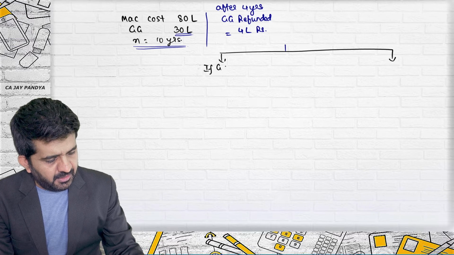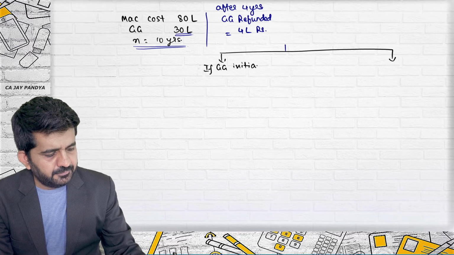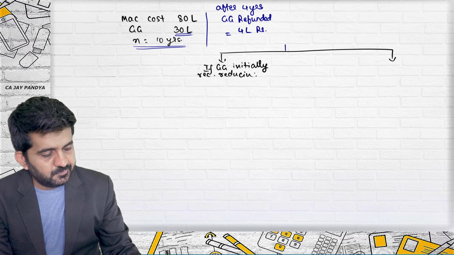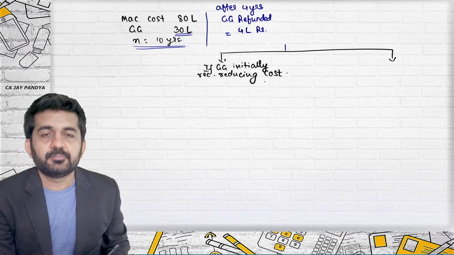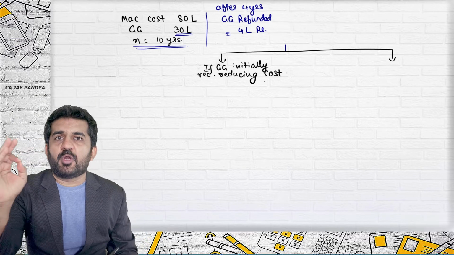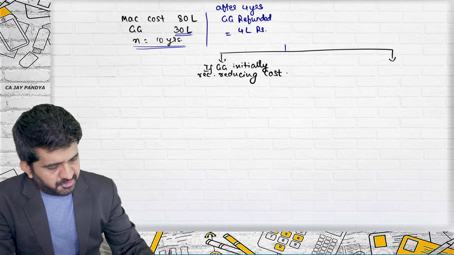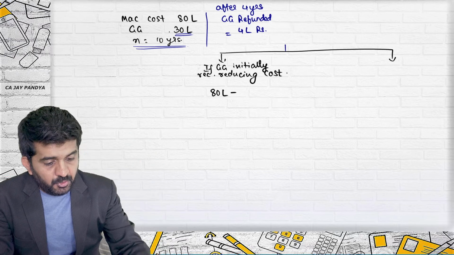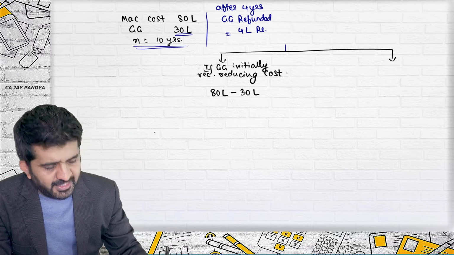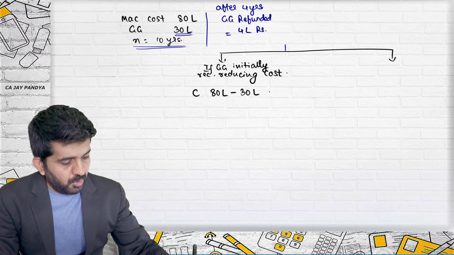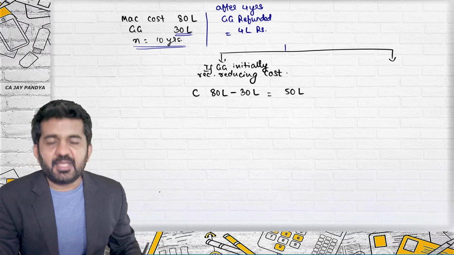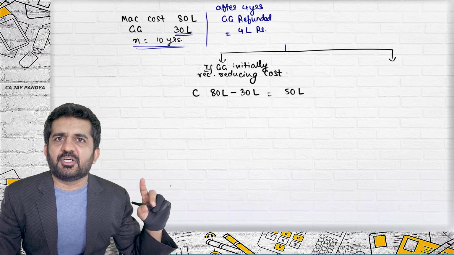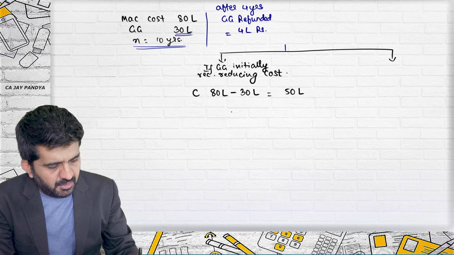If government grant initially was recorded by reducing cost, all right, then how you might have recorded for first 4 years? Try to concentrate. What is the cost? 80 lakhs. You have reduced government grant 30 lakhs from the cost. What will be net cost? 50 lakhs. For how many years you might have provided depreciation? 10 years. So by SLM method, the depreciation per annum will be 5 lakhs.